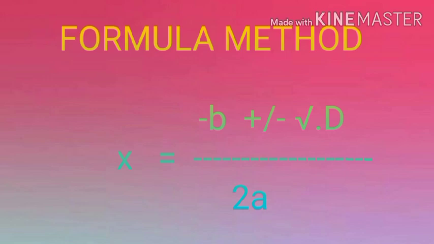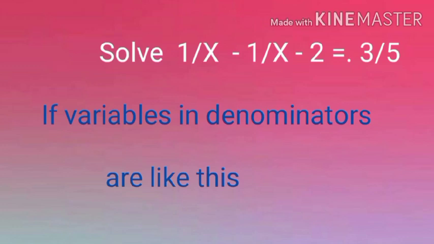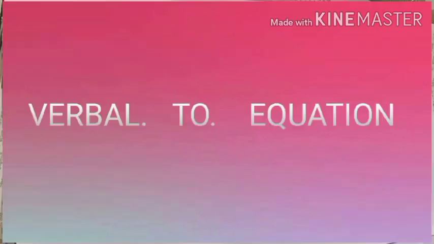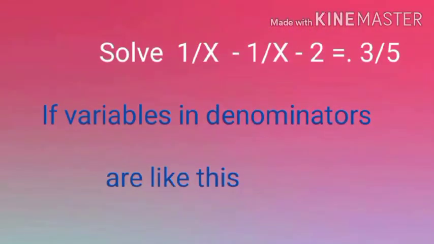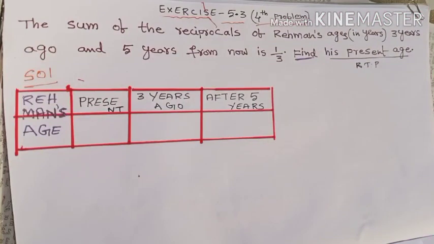And the second concept is how to get a quadratic equation when the variables are in the denominator. These are the most important problems. Then the third concept is how to derive a quadratic equation from a given verbal problem. These three concepts I would like to explain in a single problem. Now, is it clear? Now, here we have a problem.